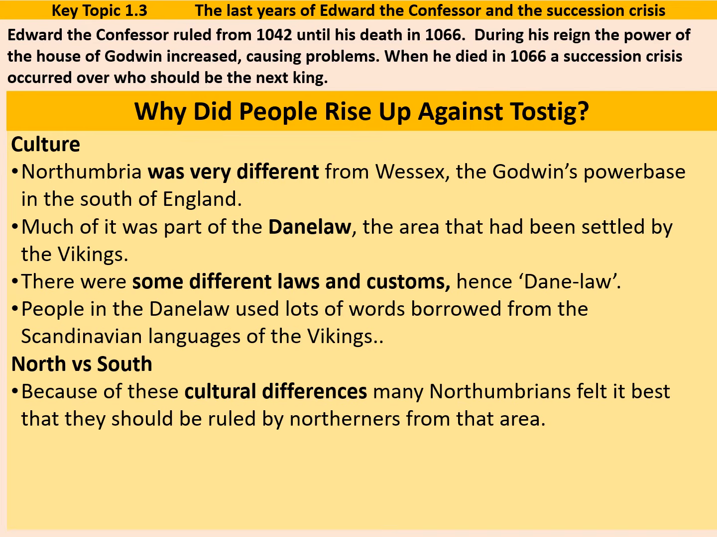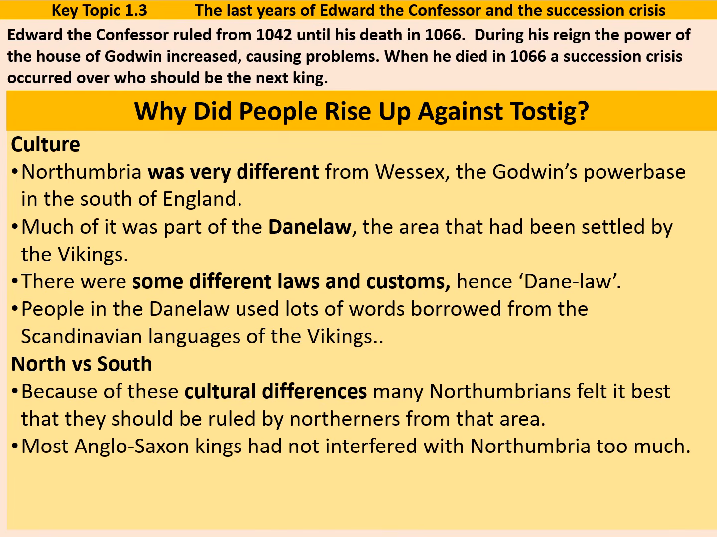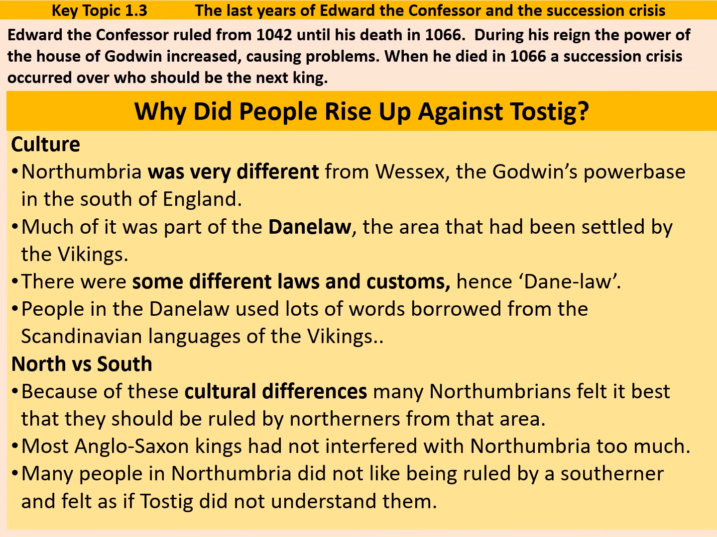Because of these cultural differences, many Northumbrians felt it best that they should be ruled by northerners from that area. They felt that they would understand it better. Most Anglo-Saxon kings had not interfered with Northumbria too much, knowing that they might become rebellious. And many people in Northumbria did not like being ruled by a southerner, and felt as if Tostig did not understand them.